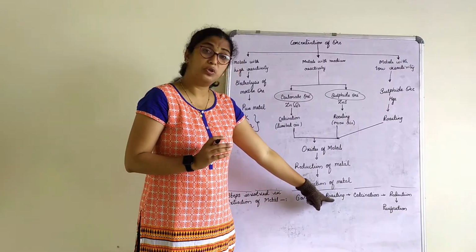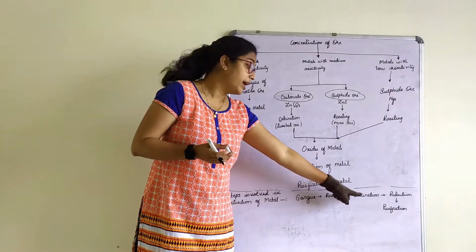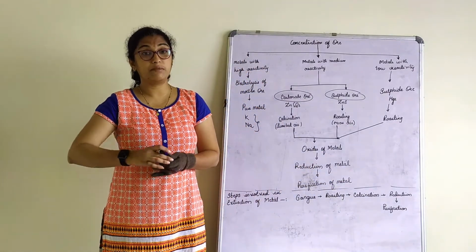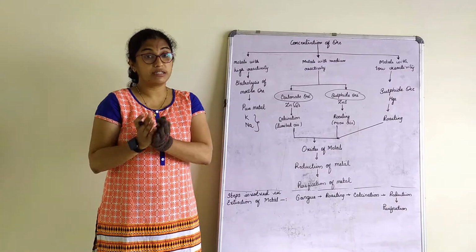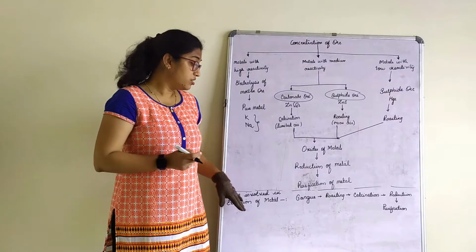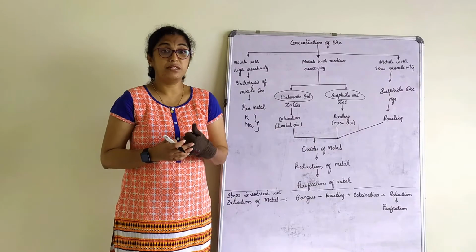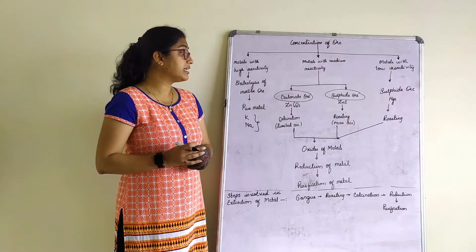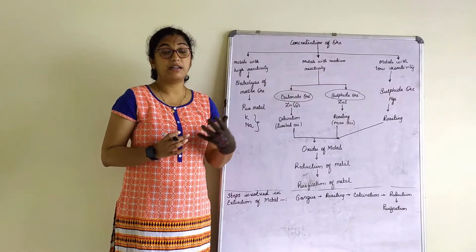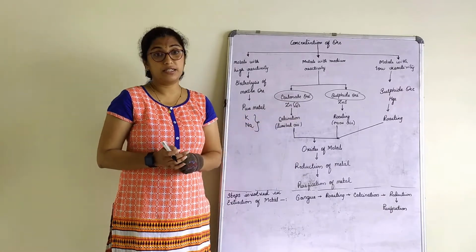Next, it undergoes roasting or calcination, depending on whether it is a sulfide ore or a carbonate ore. After this, it undergoes reduction, because the respective oxide has to be reduced, and then it undergoes purification. Correct? So this is how a metal is extracted from its ore. Now let's see in detail how zinc carbonate, zinc sulfide and mercury sulfide, or cinnabar, are extracted, and how they are subjected to calcination and roasting.